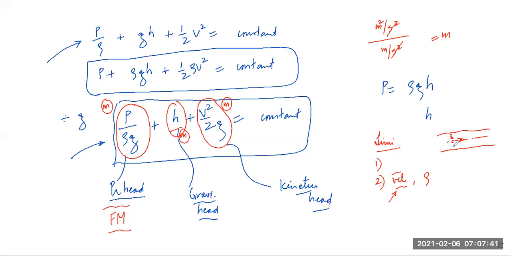The layer of fluid in touch with the internal surface of the pipe is not moving at all. This is the no slip condition. In other videos, these things will be clear to you.